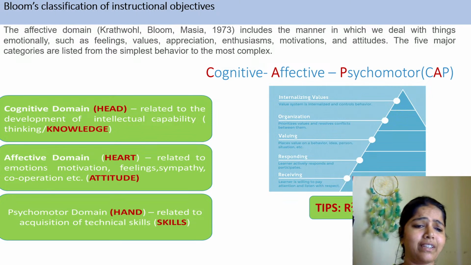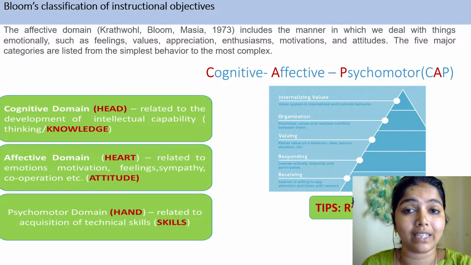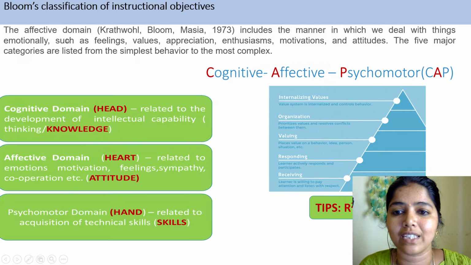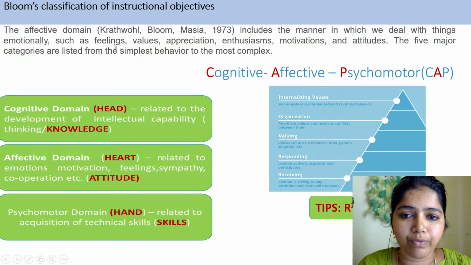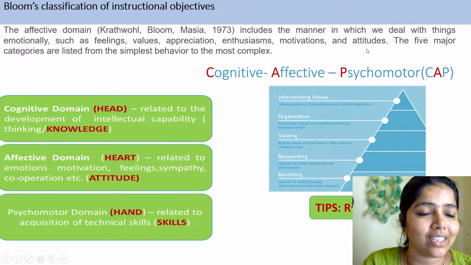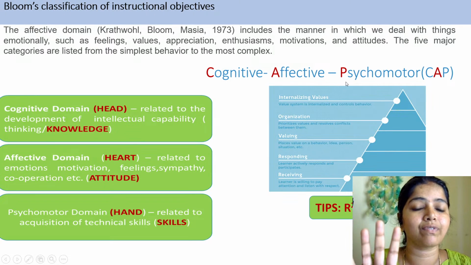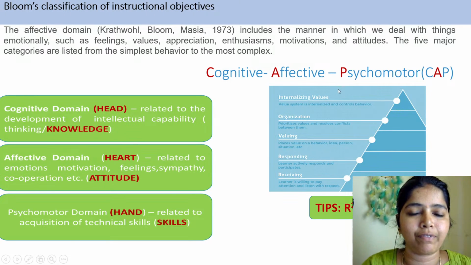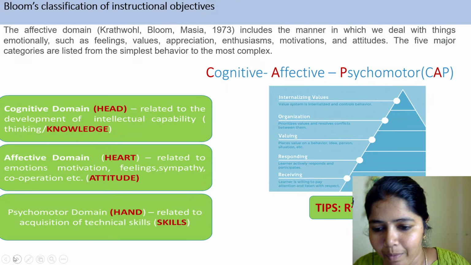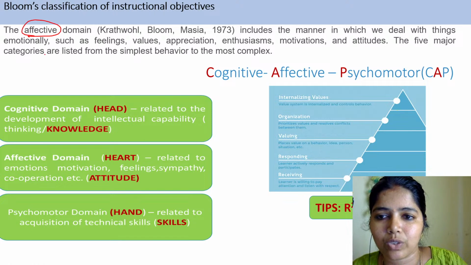affective domain? Affective means my emotion, my feeling. All these we call the affective domain, in which we deal with things emotionally by means of feelings, values, appreciation, enthusiasm, motivation and attitude. Here they have categorized this affective domain into five categories. You have to remember where it works: the affective domain works with the heart.